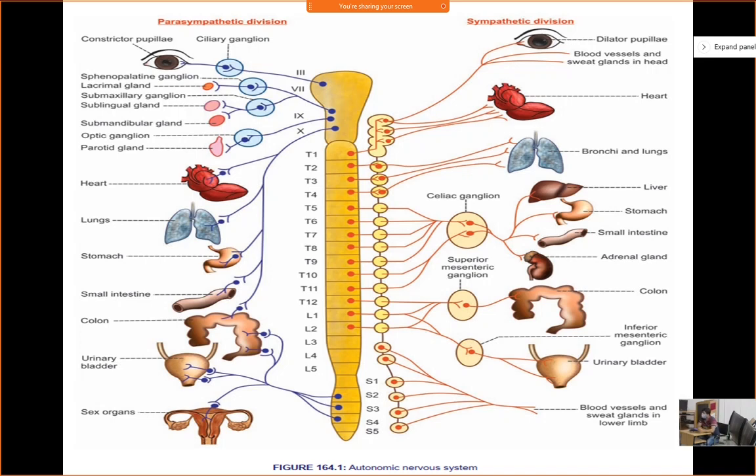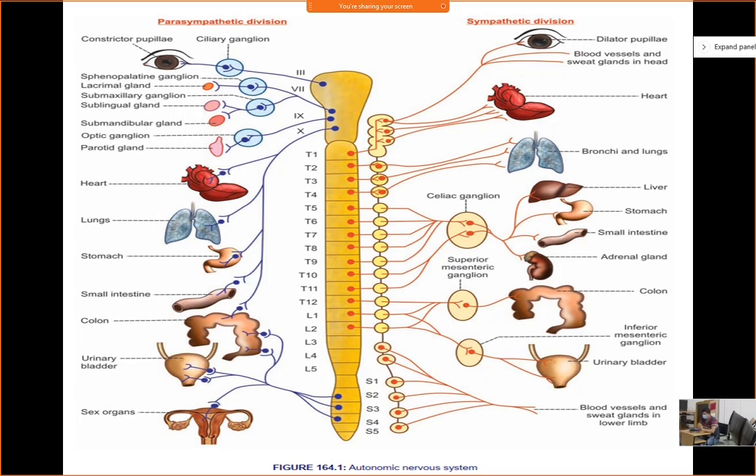Any other confusion? Okay, please read. I don't think so. Sambilingam also probably has some of these topics, not all of them. You will get them one by one, but try to read this sympathetic as well as parasympathetic response, because the autonomic nervous system is very, very important. First thing, you must know the receptors. Without the receptors, you cannot diagnose or work with the sympathetic as well as parasympathetic. So first know the receptor: which type of receptor is present where,